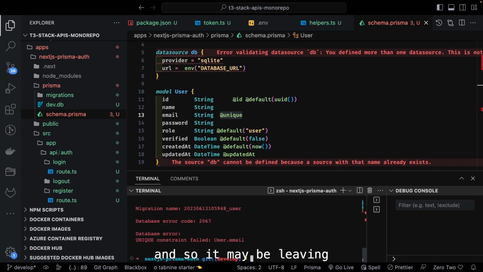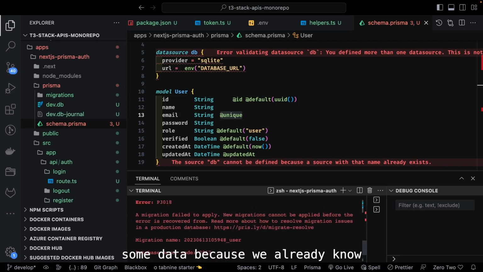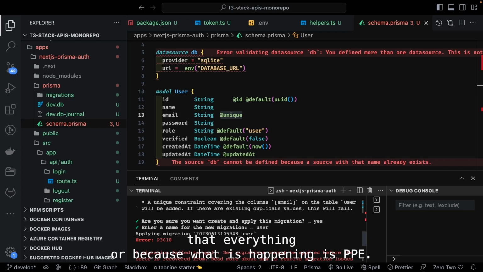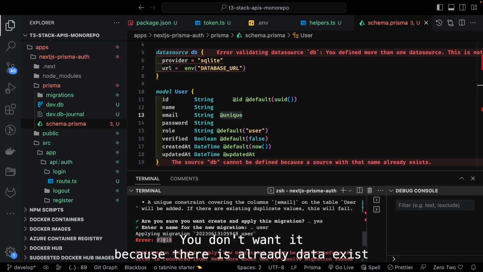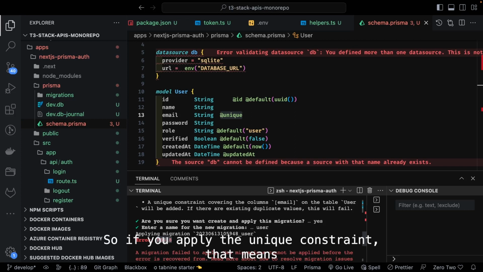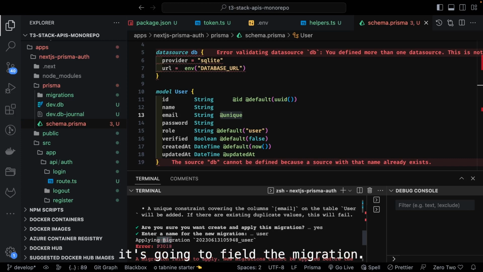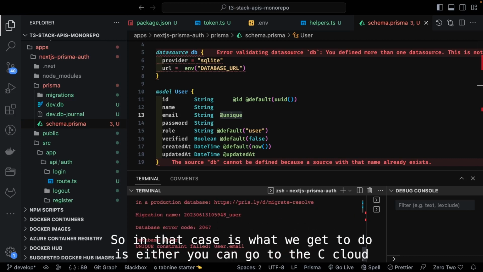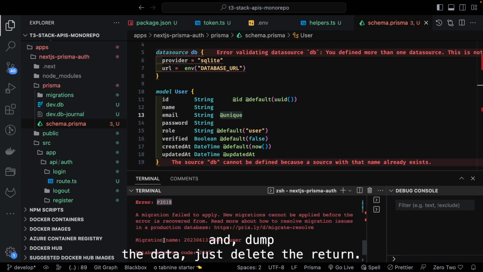So it may delete some data, because we already have duplicates. Before the error is resolved, what is happening is P3018, because there is already data in the database that contains duplicate records. So if you apply the unique constraint, it's going to fail the migration. So in that case, what we can do is go to the SQLite and dump the data, I mean just delete the data.